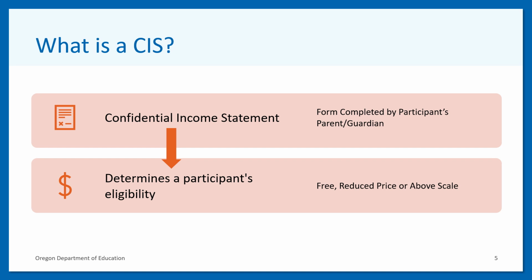The outcome of this form does not determine whether a participant is eligible to be provided CACFP meals, but is used to determine the category in which the sponsor will receive reimbursement for that participant. Those categories are free, reduced price, or above scale. Let's discuss this more by jumping into the why.